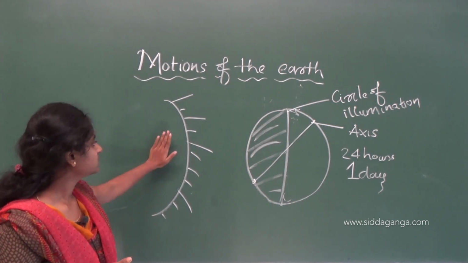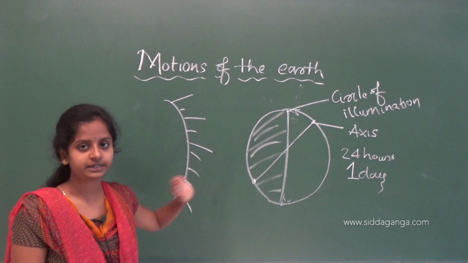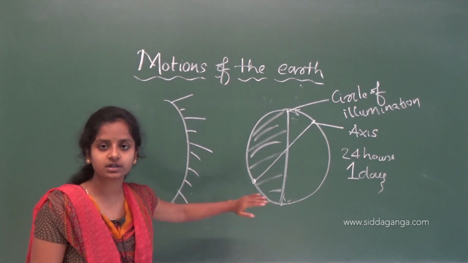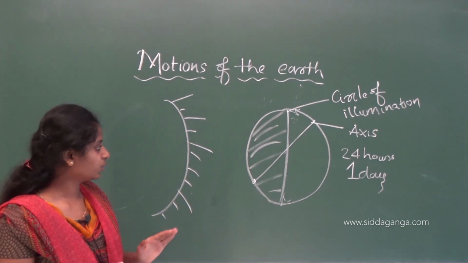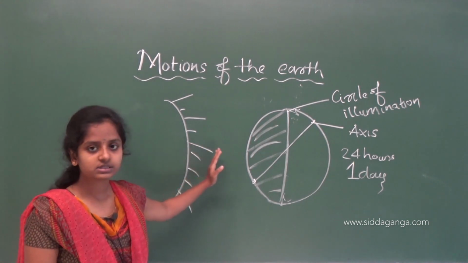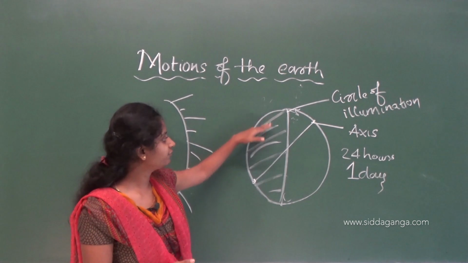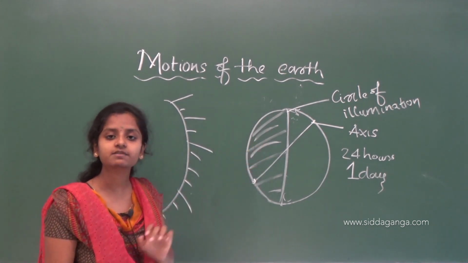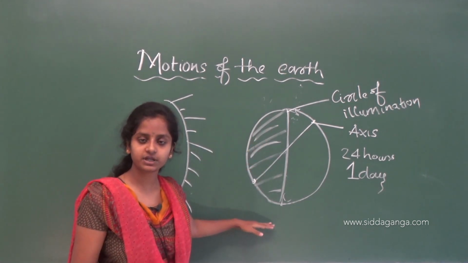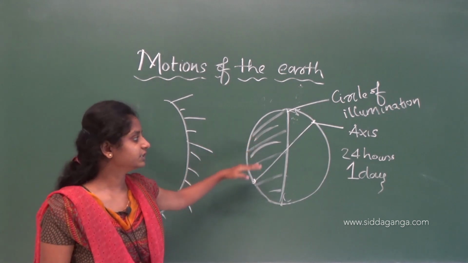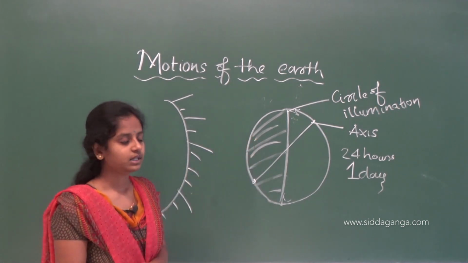Now the sun gives the light. Our earth is spherical in nature. So when the sun is giving light at one point of time, only half of the earth's surface will receive the light. Because it is spherical in shape, only half of the earth's surface will receive the light.